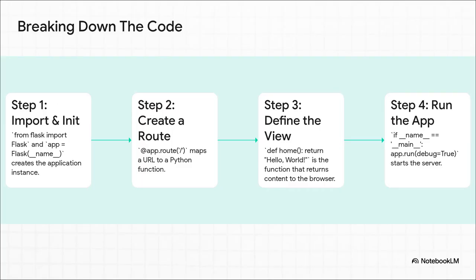Let's just quickly walk through this. First, you import the main Flask class and create your app. Easy enough. Next is that line with the @ symbol. That's a decorator, and it's like a signpost. It tells Flask, hey, when a web browser asks for the main page, the single slash, I want you to run the function right below this line. That function is called a view, and all it does is return the string hello world. And finally, that last bit just tells the server to start up.